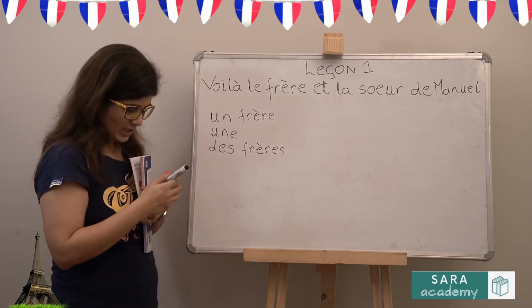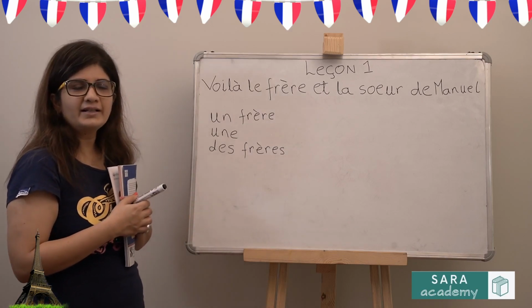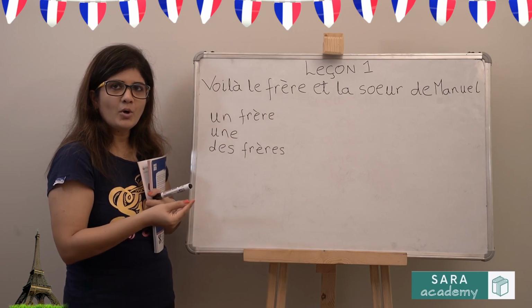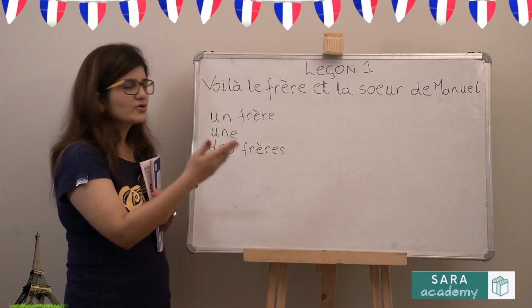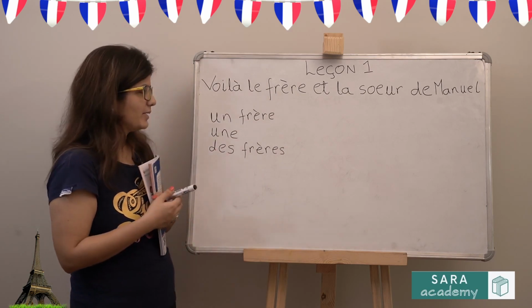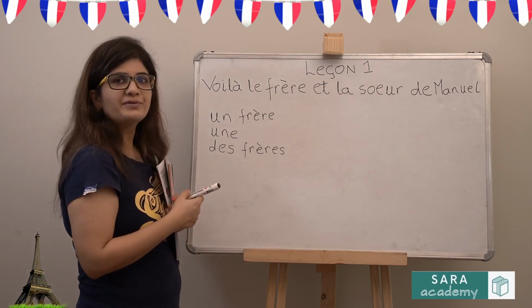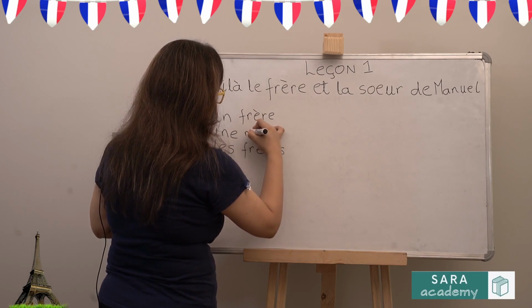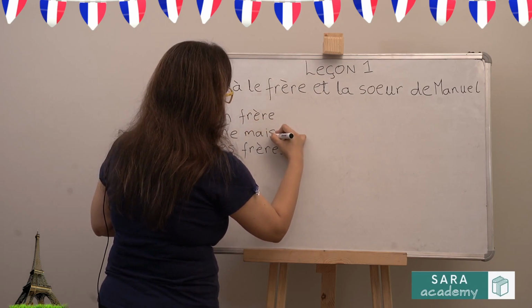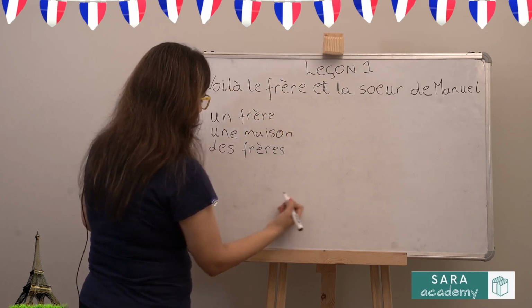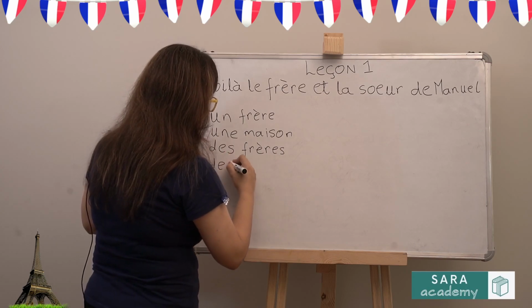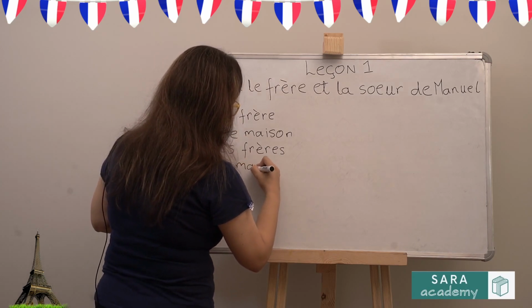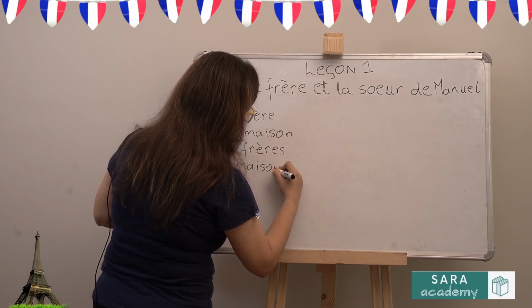So how do we make a noun plural in English? We generally add an S. A boy, some boys. So the same logic applies in French as well. Une is in front of feminine singular nouns. So for example, it's une maison. A house, if I have to make this plural, it will become des maisons. Maison with an S.